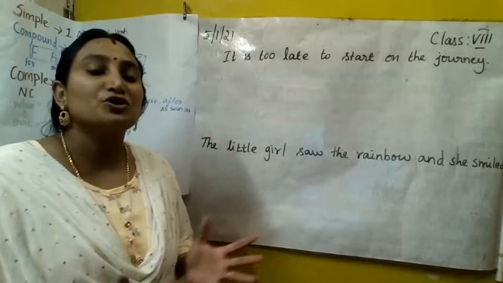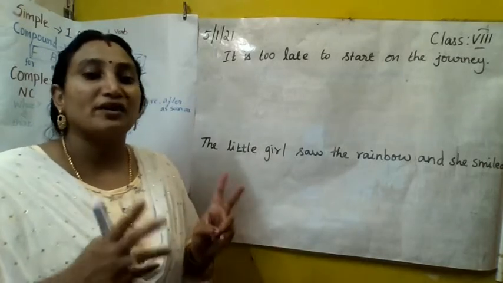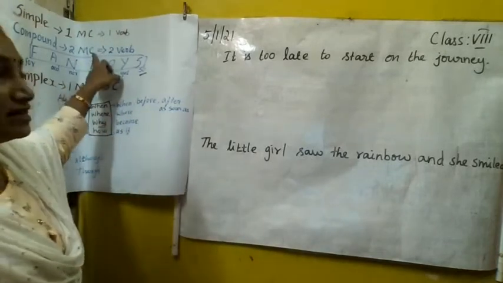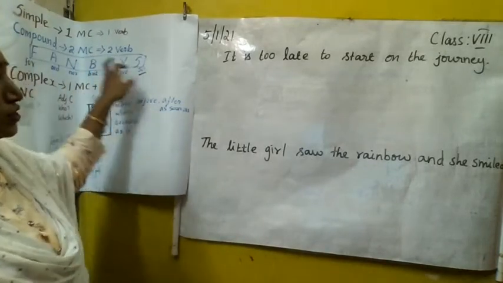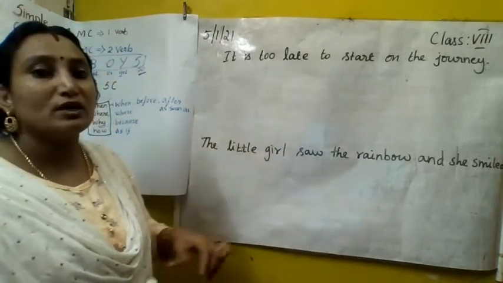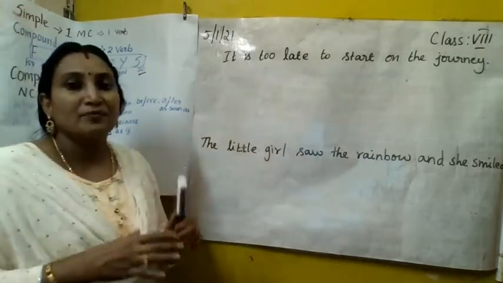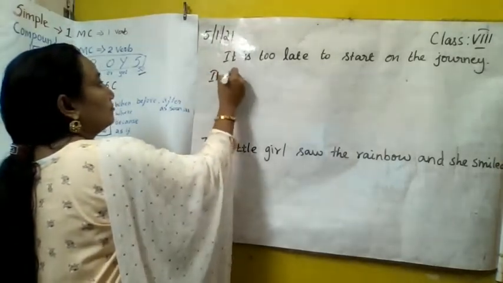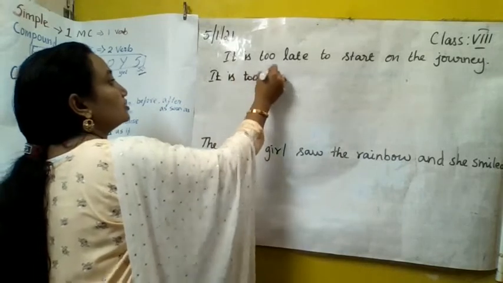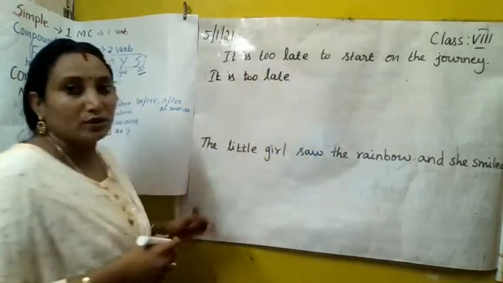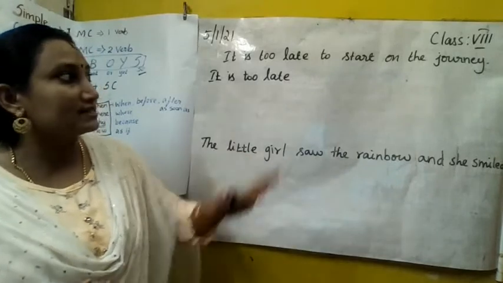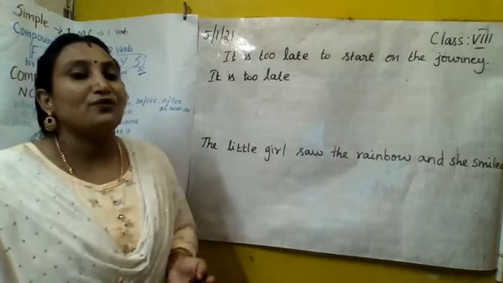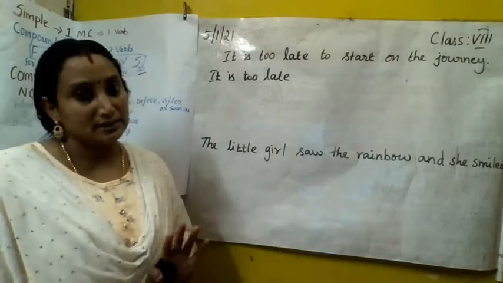In order to change the simple into compound, we have to frame two main clauses. That's our formula, isn't it? Two main clauses. We need two main clauses for the formula. So how could we split this particular sentence? What is the first idea? It is too late, isn't it? So we have written the sentence as it is. It is too late. Okay, this is our first sentence. And what is the second idea? To start the journey is difficult, or to continue the journey, it's difficult.